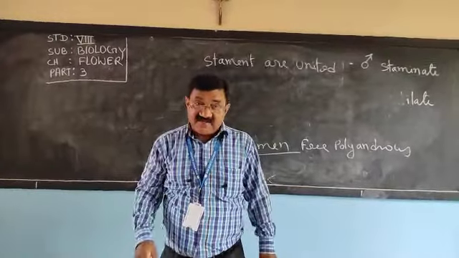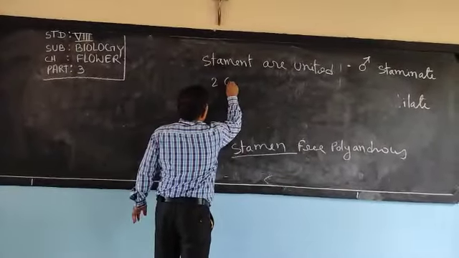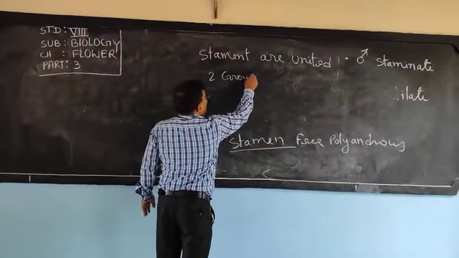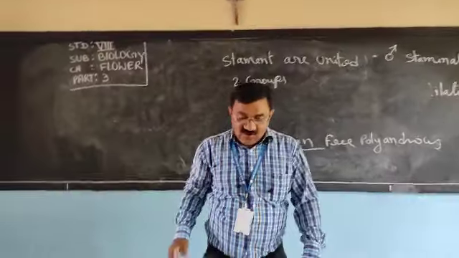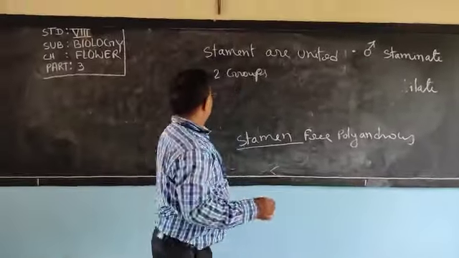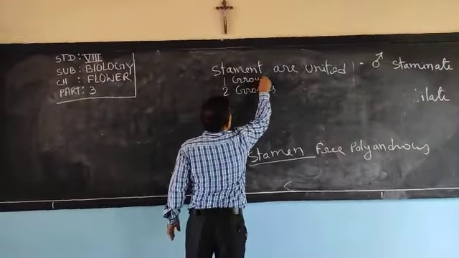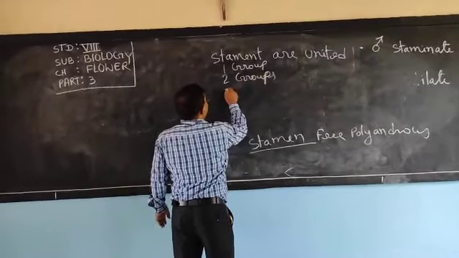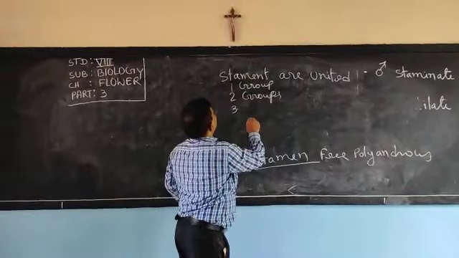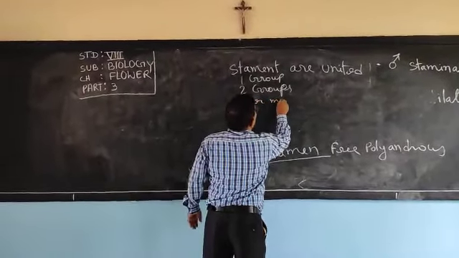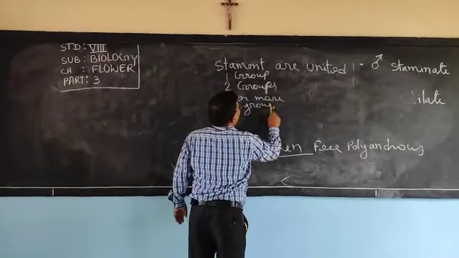It depends on how they are united: in two groups, or a single group, one group, or more than one group, three or more groups. Once more, try to understand.